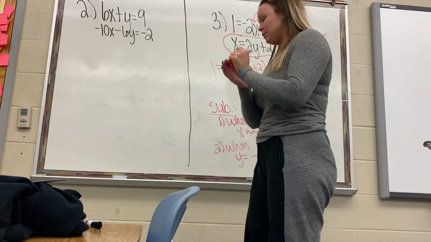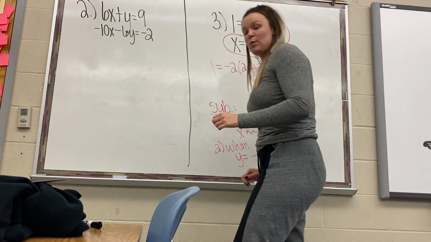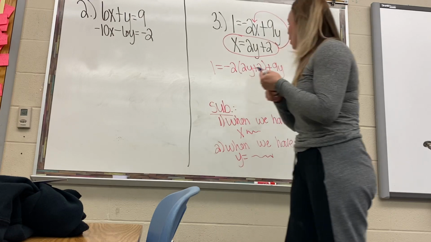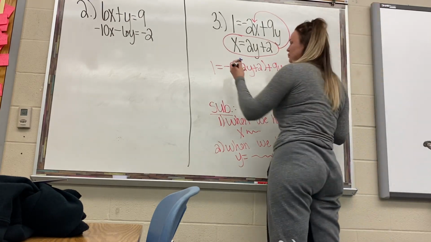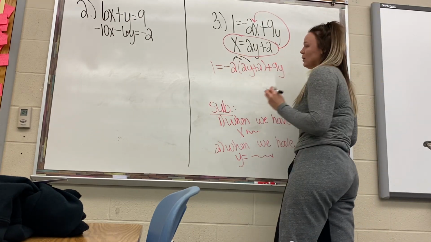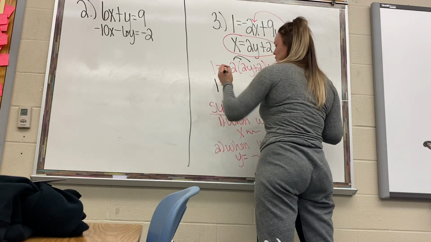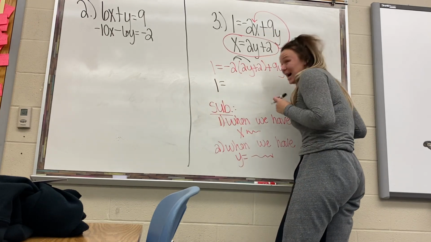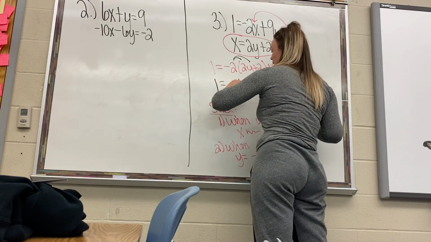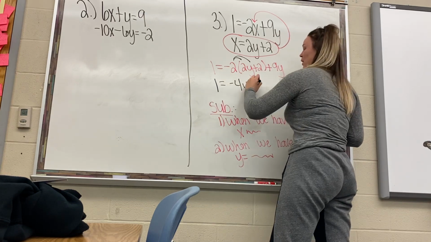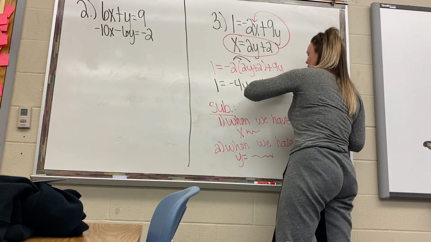Now what we want to do, as you all know, is go ahead and distribute. Okay, bam, bam. We should have 1 equals -2 times +2, -4y, all right, -4 plus 9y.